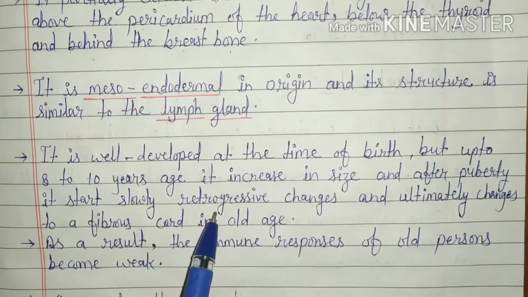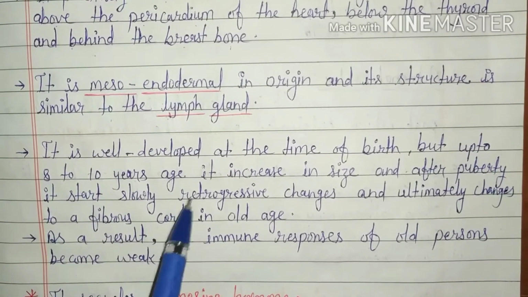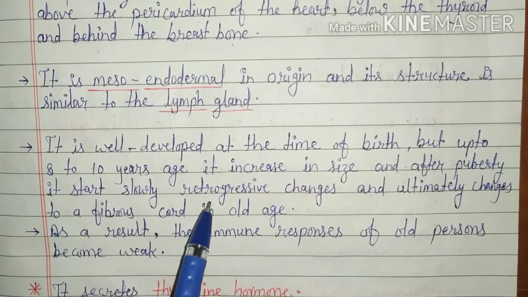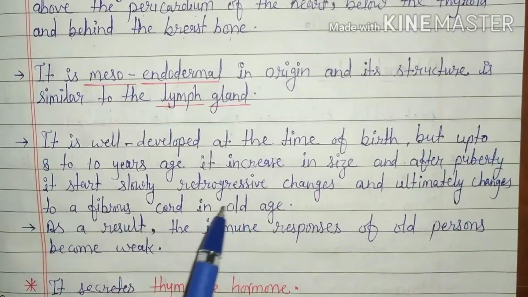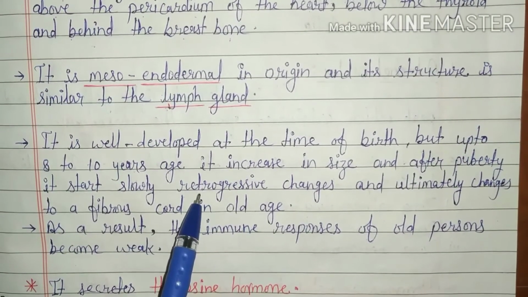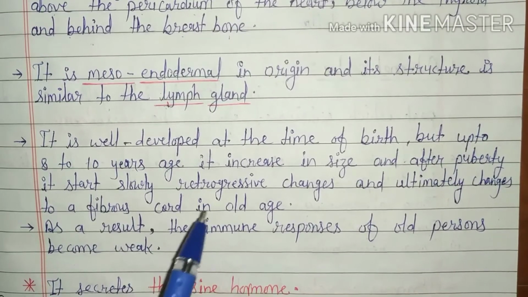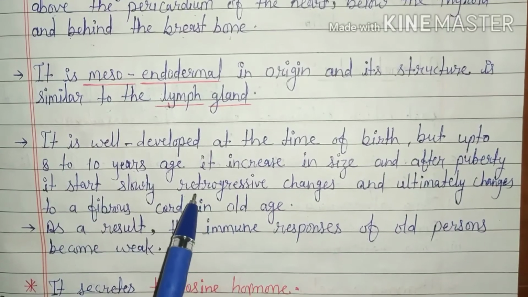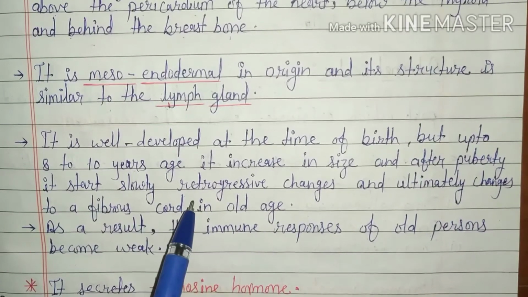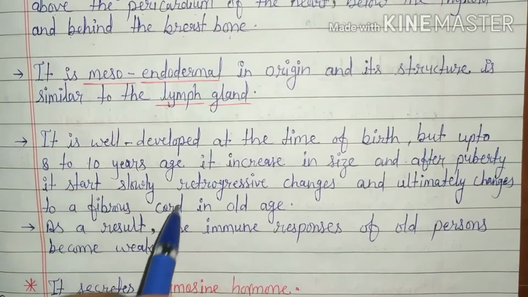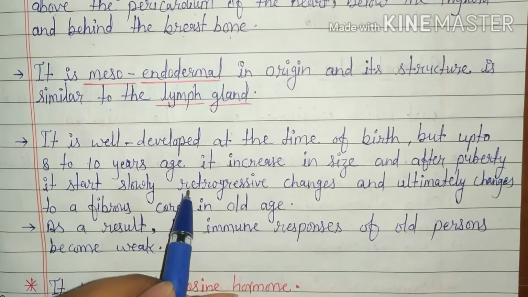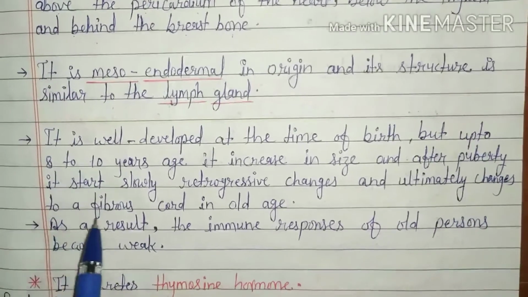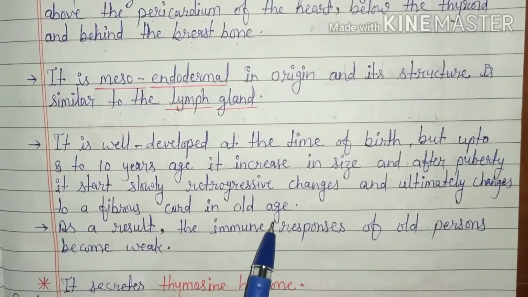Retrogressive changes means backward development. In the environment, two types of changes occur. First, progressive, means forward changes, and another one is retrogressive, which moves the changes in a backward direction, and ultimately the gland changes to a fibrous cord in old age.